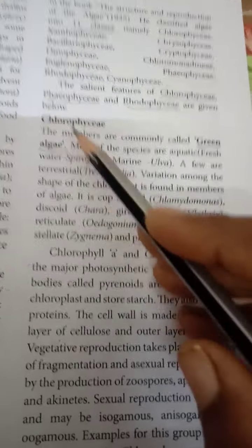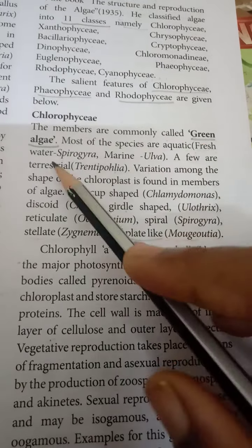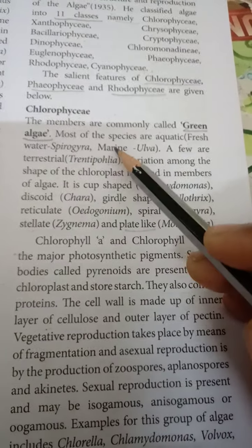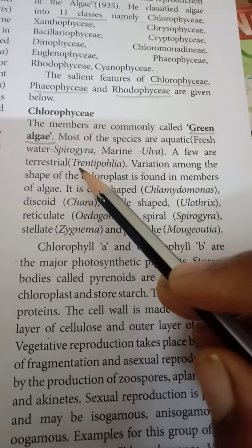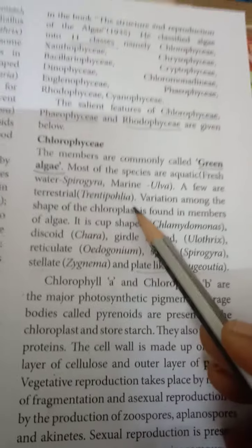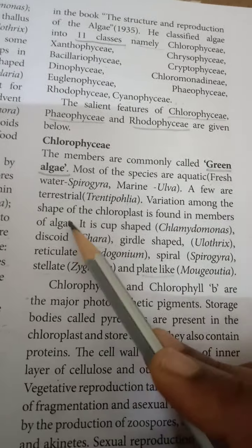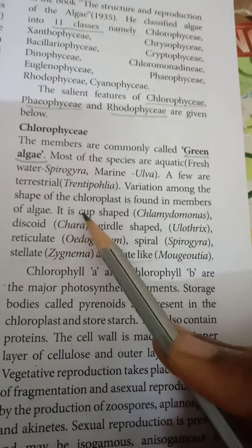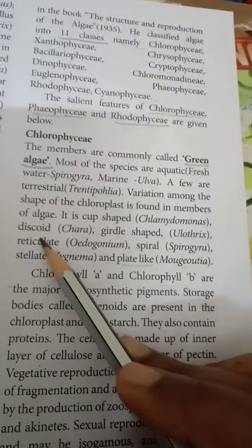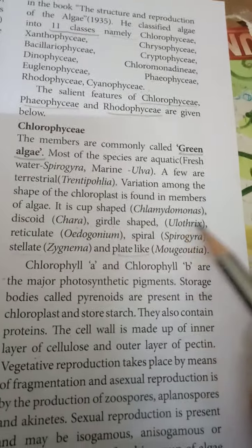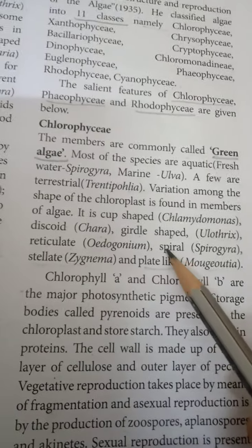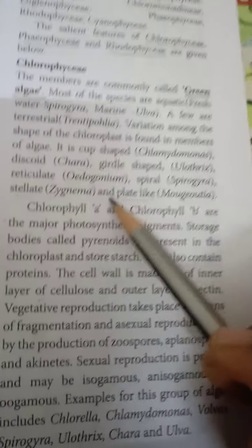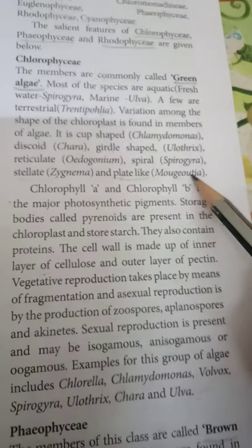Chlorophyceae. The members are commonly called green algae. Most of the species are aquatic: freshwater, like Spirogyra, or marine. A few are terrestrial, like Trentepohlia. Variation in the shape of the chloroplast is found in members of the algae. It is cup-shaped in Chlamydomonas, discoid in Chara, girdle-shaped in Ulothrix, reticulate in Oedogonium, spiral in Spirogyra, stellate in Zygnema, and plate-like in Mougeotia.